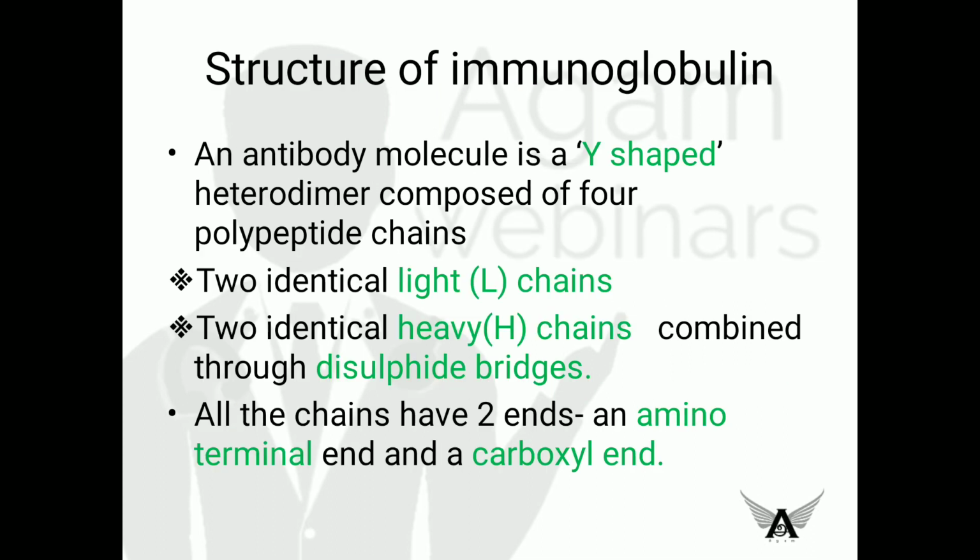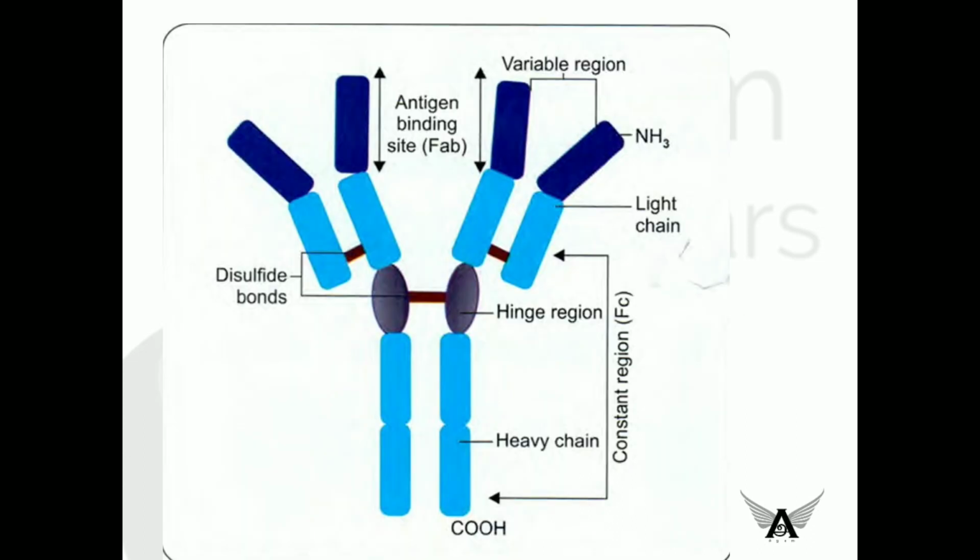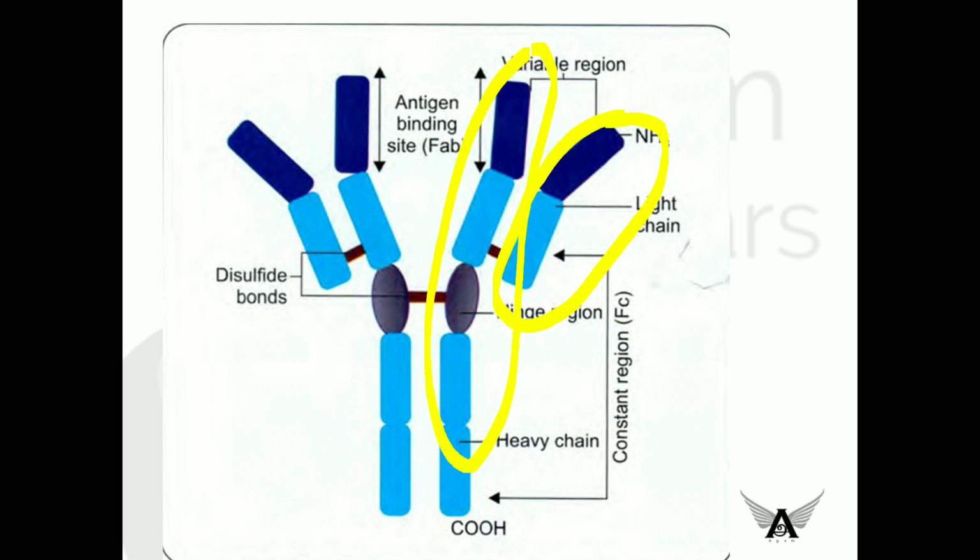Moving on to the structure of immunoglobulin, each immunoglobulin or antibody molecule is a Y-shaped heterodimer, consisting of four polypeptide chains, two identical light chains and two identical heavy chains. These light chains and heavy chains are combined through disulfide bridges, and each chain has an amino terminal end and a carboxyl end. Let's see this picture. This is the light chain and this is the heavy chain, and each chain has an amino terminal end and a carboxy terminal end, and each light chain and heavy chain are connected through disulfide bridges.